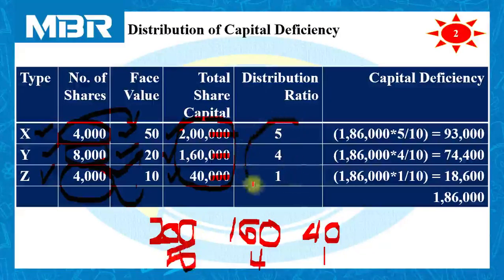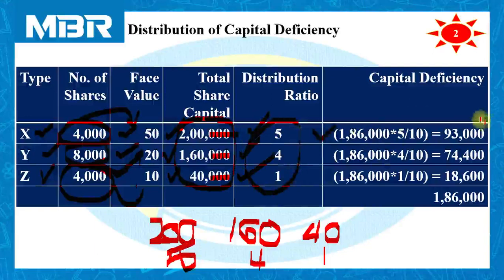So the ratio of distribution is 5:4:1. And the capital deficiency that we calculated just before, 1,86,000, would be distributed to all three varieties of equity shareholders in the ratio of 5:4:1.